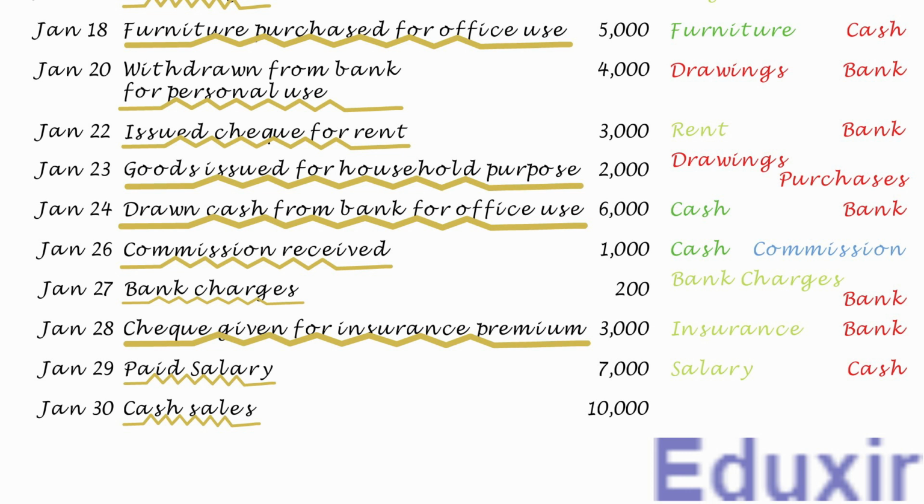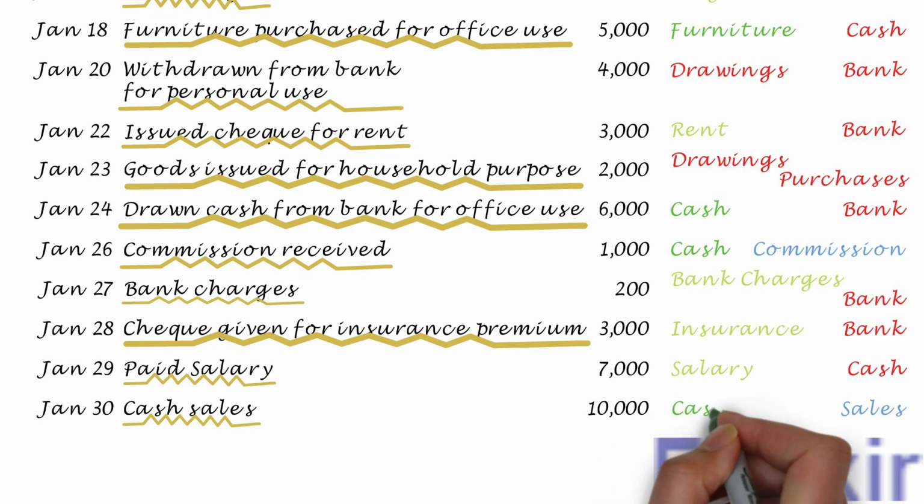As you know, sales generate revenue for the business. In other words, the revenue of the business is increasing in this transaction. The rule to record any increase in the revenue is to credit the corresponding revenues account. In this case, the sales account should be credited. At the same time, as the sale is done for cash, the cash asset available with the business will be increasing in this transaction. The rule to record any increase in the asset is to debit the corresponding assets account. In this case, the cash account should be debited.